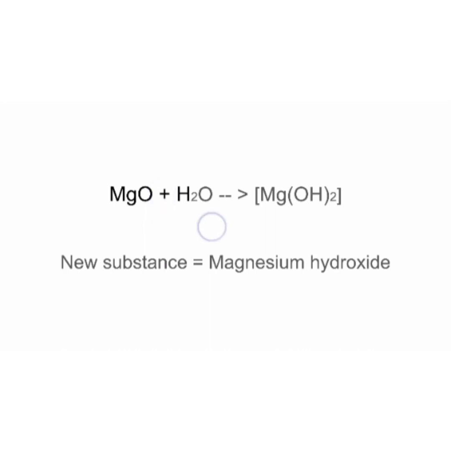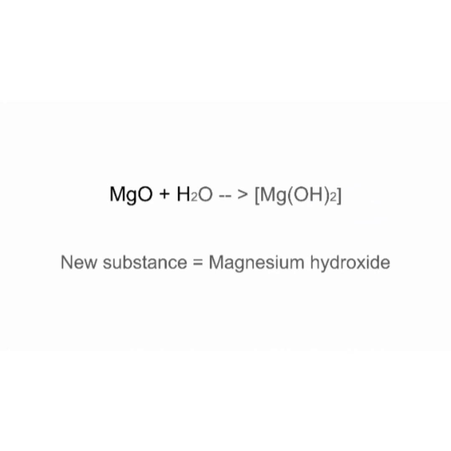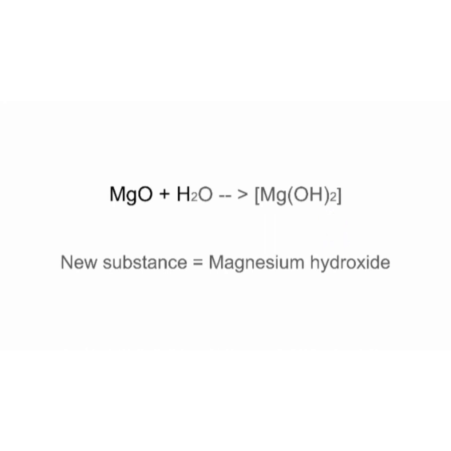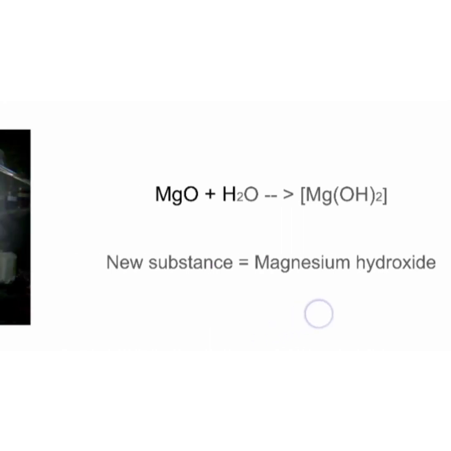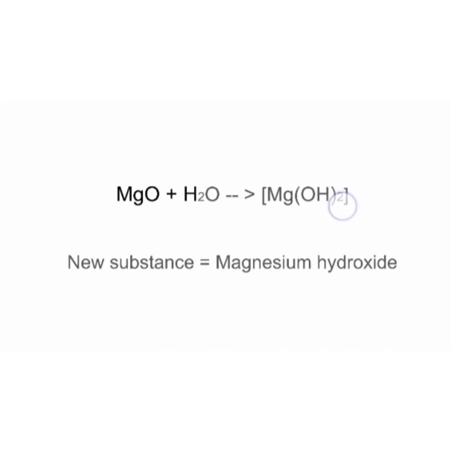What's the formula for water? H2O. When we mix this with water, it produces magnesium hydroxide. Mg(OH)2 means magnesium hydroxide. Here the new substance is formed. The new substance is magnesium hydroxide, Mg(OH)2.